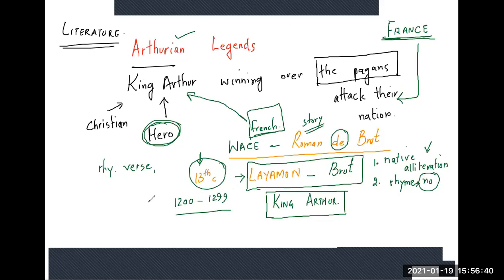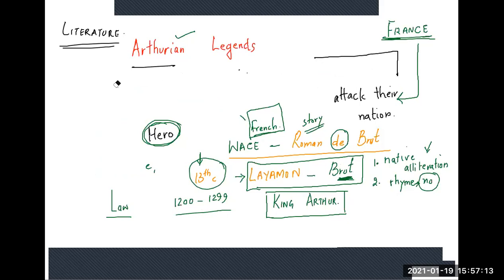This is the time when French people are having a lot of influence on the people. What are they doing? They have also given a written law. Law wasn't written so far. It's written during this period. It's the French colonizers in England doing that. Law is being written. So when such changes are coming, this Arthurian tradition has an altogether different influence than the other Arthurian legends had before this.